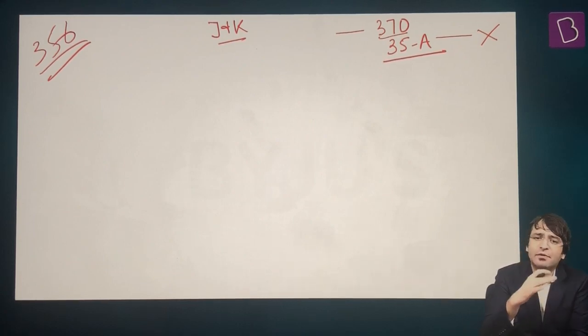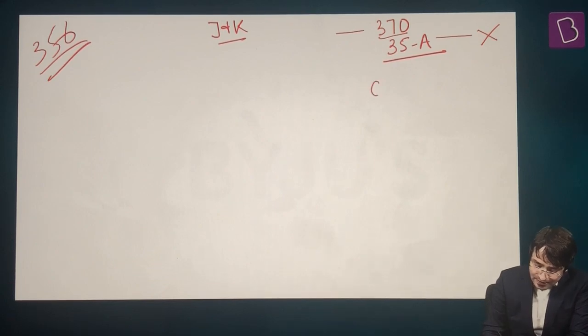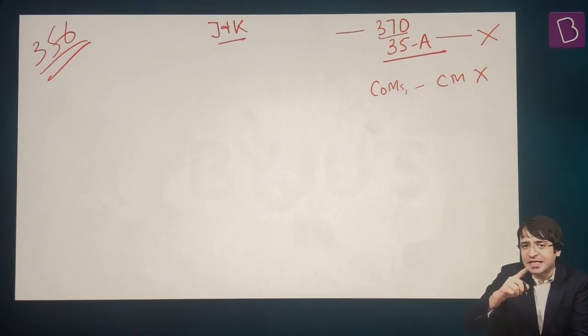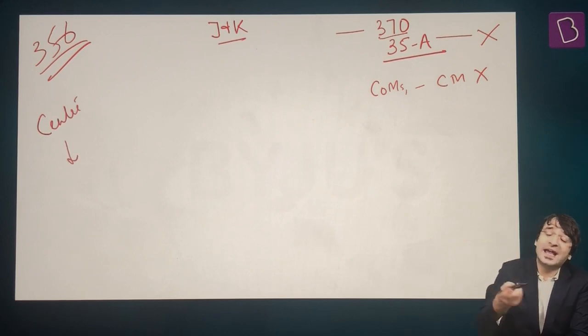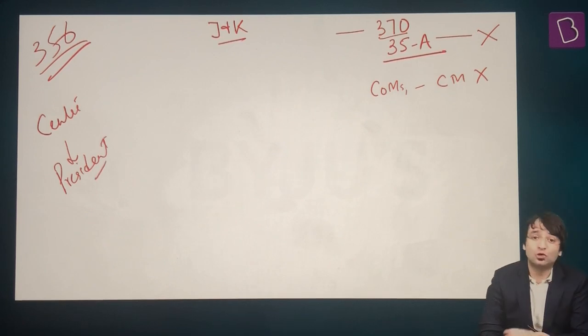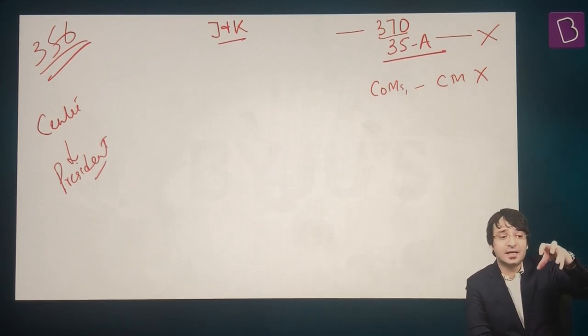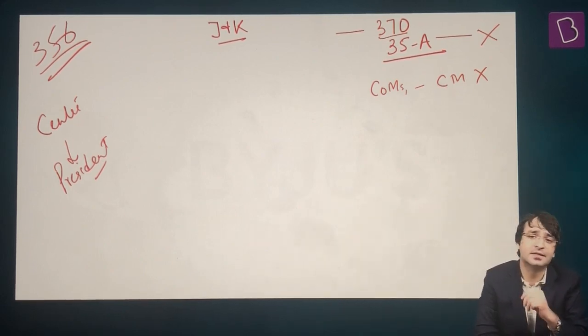So basically under Article 356, what happens? We'll discuss that when we talk about the emergency chapter, when we talk about president's rule. But very briefly here, when there is president's rule in a state, which primarily means there is no council of ministers, there is no chief minister, which basically means who administers the state? Center. Who is the head of the center? President. That is why we call it president's rule. That means president is directly administering the state because there is no chief minister, there is no council of ministers.